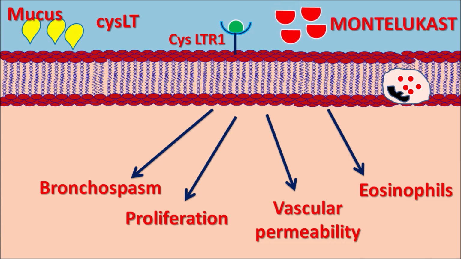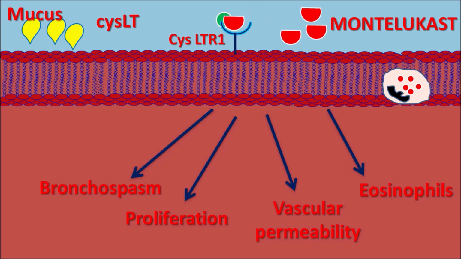Now montelukast is one of the drugs which blocks the cysteine leukotriene receptors, thereby inhibiting the action of the cysteine leukotrienes, and it will prevent the cysteine leukotriene induced bronchospasm, mucus secretion and infiltration of the eosinophils. That's why montelukast can be useful in the treatment of asthma as well as allergic rhinitis, where the leukotrienes play an important role in reducing the bronchial activity.